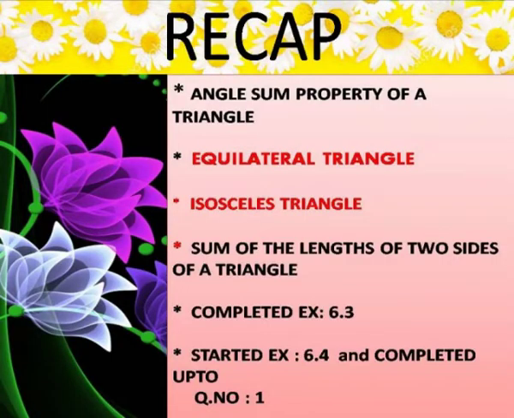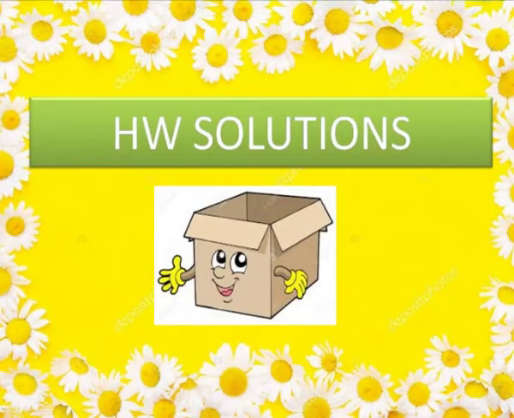In the previous video we had seen about angles and property of a triangle, equilateral triangle, isosceles triangle, and the sum of the lengths of two sides of a triangle, and we had completed exercise 6.3. Also we had started exercise 6.4 and completed up to question number 1. In the previous video I had given some homework questions. Now I am attaching the solutions for that. You just check out your answers.